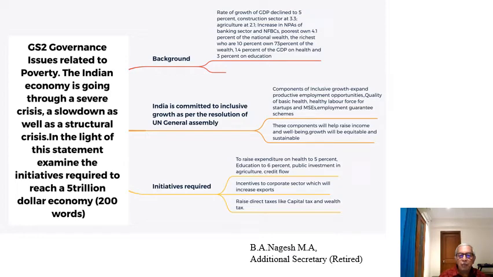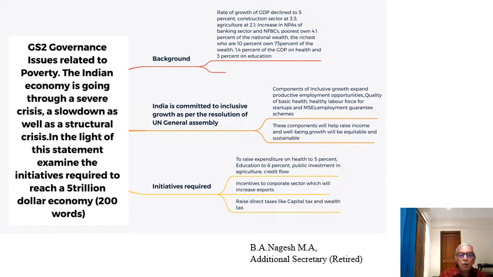Similarly, quality education. If you want to make the workforce healthy and educated, and make them partners in nation building by providing a vigorous labor force for startups and MSMEs, the outlay on education also has to be raised. Now it is 3%. We are asking for an increase in allocation to education to 6%. Then public investment in agriculture. Why should there be public investment in agriculture? Then credit flow.